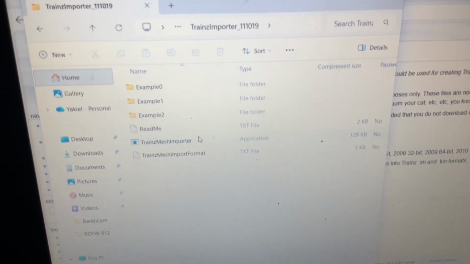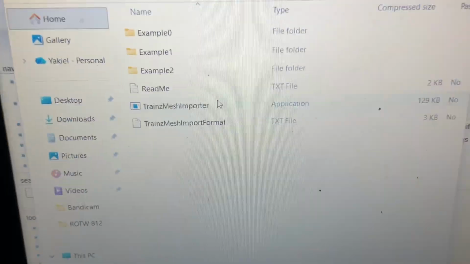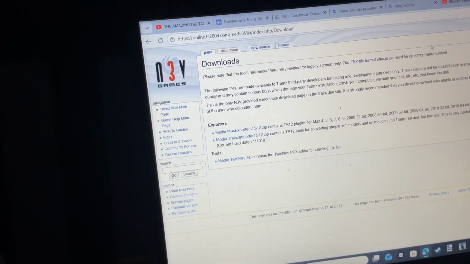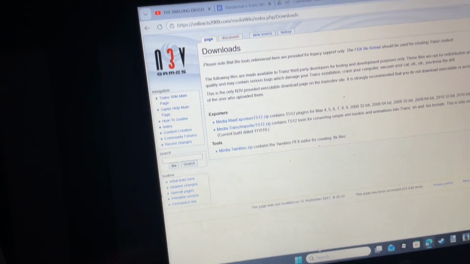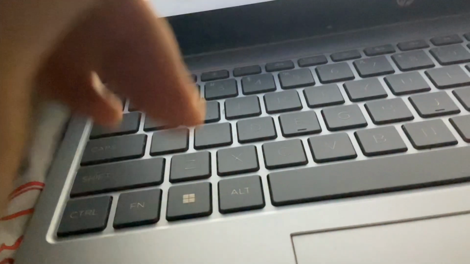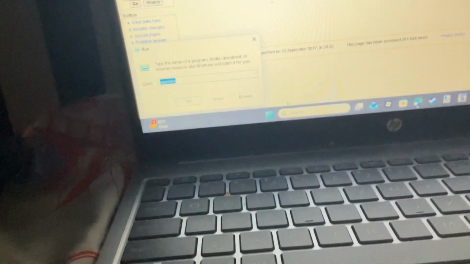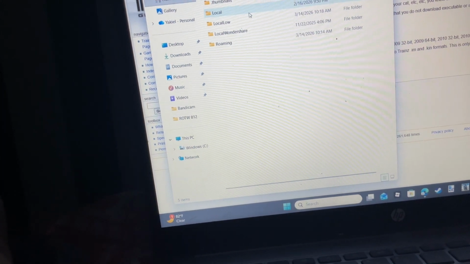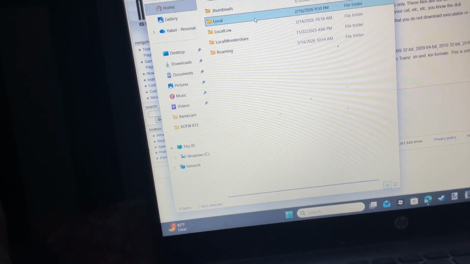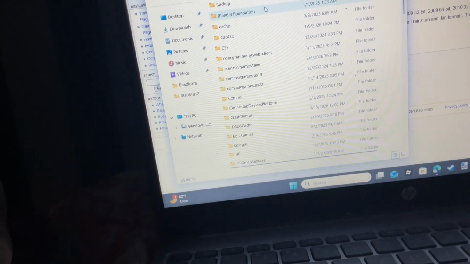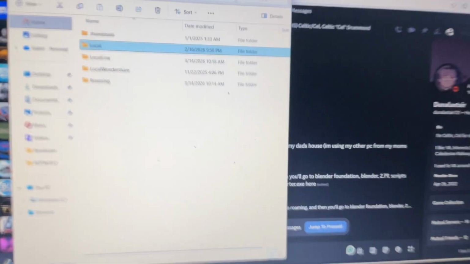Find this, not just anything, but this. If you already have the exporter installed, then basically just click Windows and R. Go to App Data. Find Local, I think. Oh wait, let me check something real quick. I just checked. Go to Roaming.